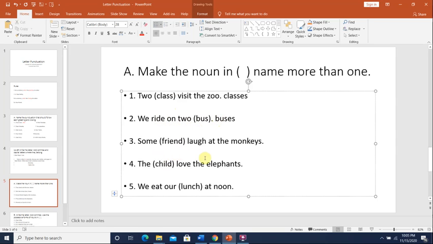Okay, some friend laugh at the monkeys. The plural of friend is friends. Okay, we just added s. The child loved the elephants. The plural of child is children. Okay, so class, classes, bus, buses, friend, friends, child, children. What about lunch? Lunches. We eat our lunches at noon. Lunches, we add es because it ends with ch.